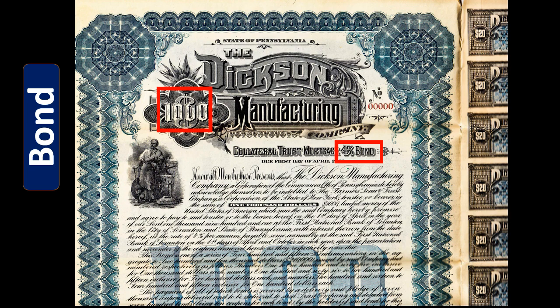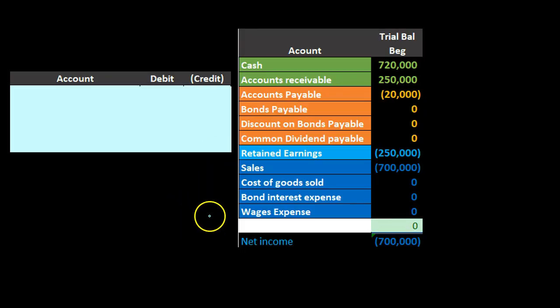That something is going to be to sell it for more or less, a discount or premium of the face amount of the bond. So if we sell it for exactly the amount of the bond, then that's the easiest scenario. And remember that this only happens if the market rate and the rate on the bond are the same. Then we'll sell it for whatever the bond is for.